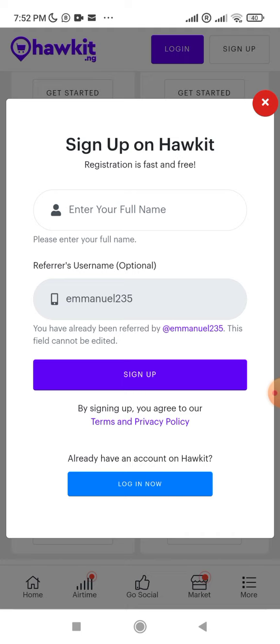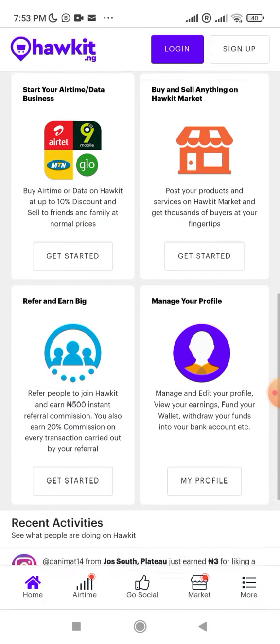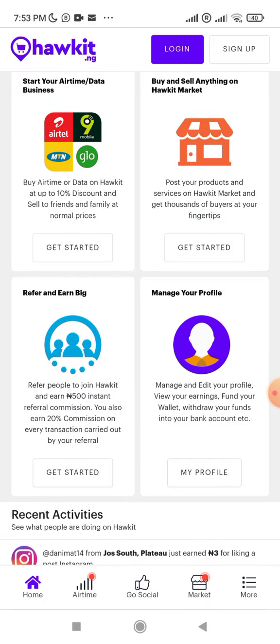So you put in your username, you put in your phone number, you put in your email, and then they're going to confirm your email, if truly the email is real, because everybody in Hawkit, they want everybody in Hawkit to be real people and not bots or robots. So they'll send you a referral code to your email, and you're going to confirm that. And once you confirm that, it shows that you're a real person and not a robot. You can then fund your account, log in.